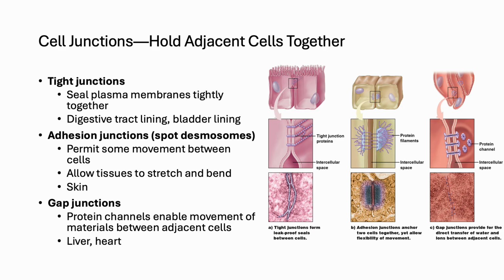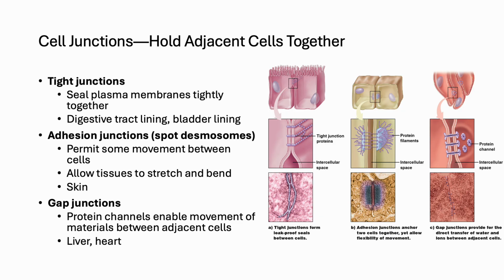Cells in the epithelial tissue are not isolated. They are held together by specialized junctions that allow the tissue to act as continuous, coordinated sheets. Tight junctions form leak-proof seals, as in the linings of the digestive tract or bladder, where containment of fluids is critical. Adhesion junctions, also called spot desmosomes, allow some movement between cells, giving tissues like the skin the flexibility to stretch out without tearing apart.